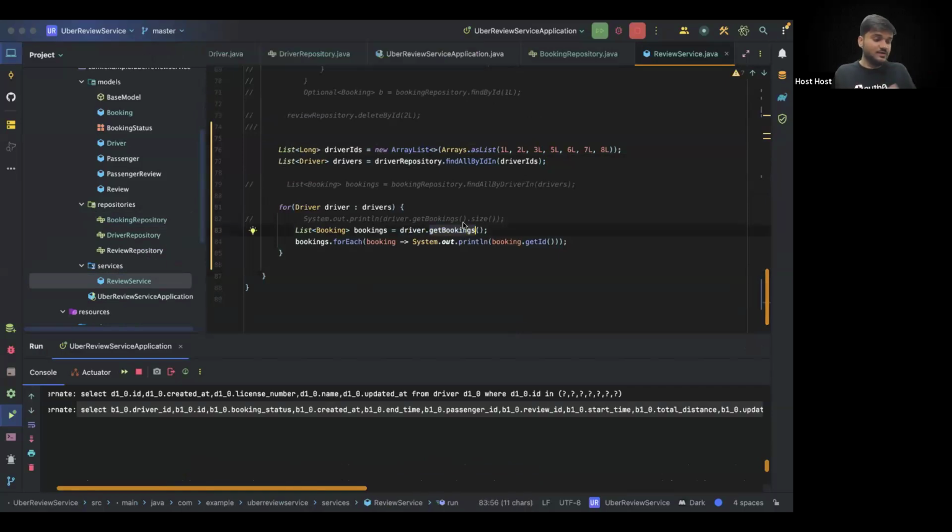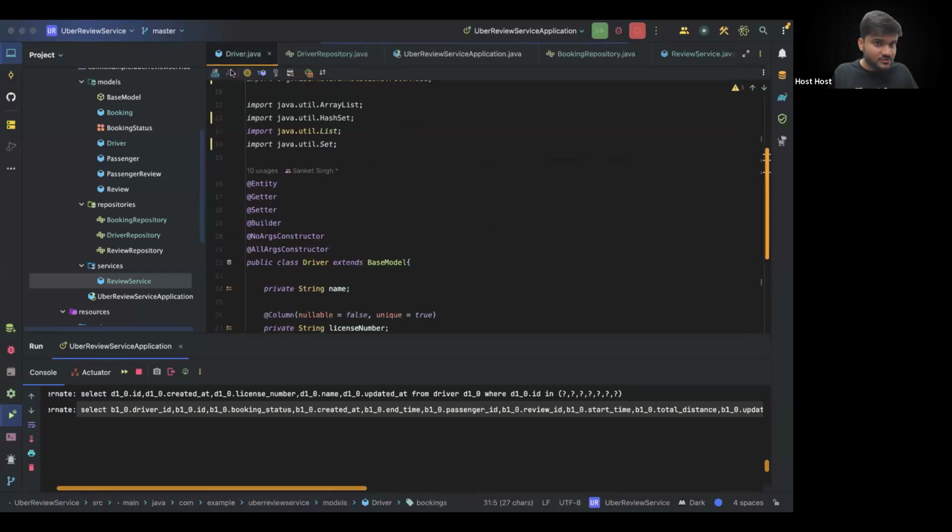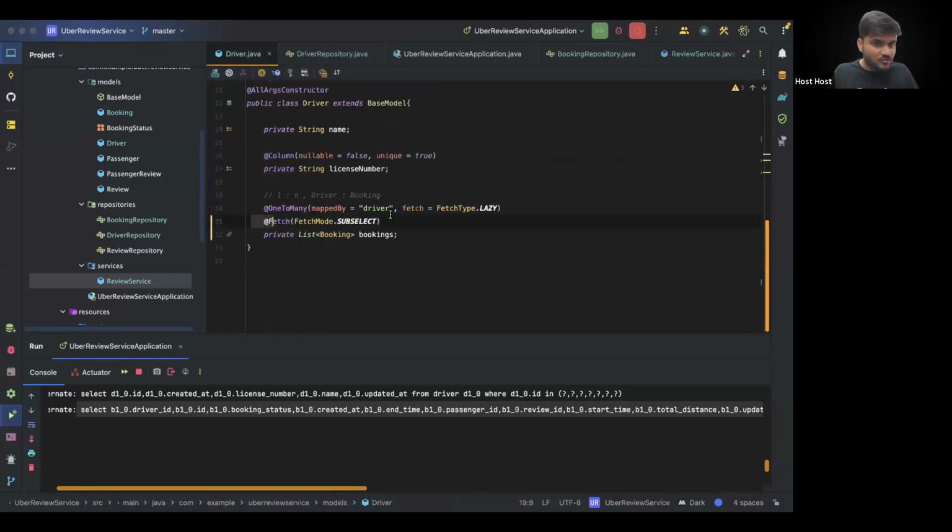Remember, this same method we executed because it is lazily loaded. Can I say that this is a lazily loaded method, right? But just think about it: if one driver.getBookings makes a query, and I execute this code in a for loop, this will make n queries, right? So that's what gets replaced if you make the fetch mode subselect.